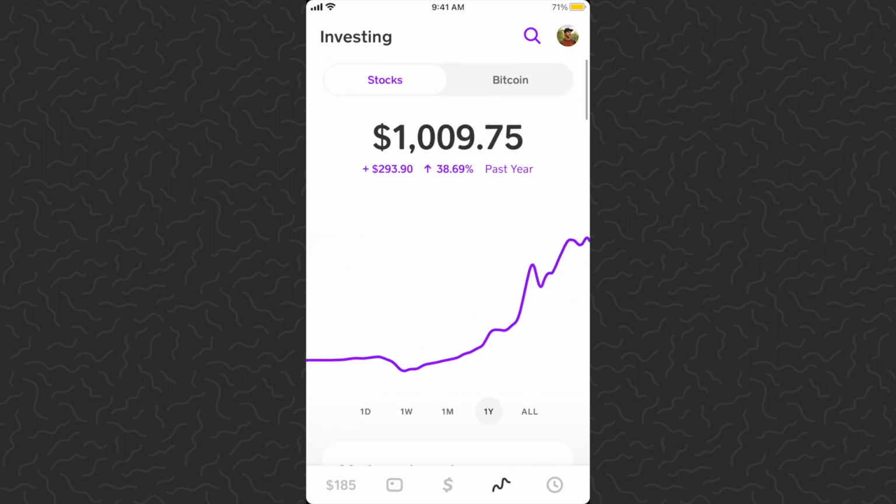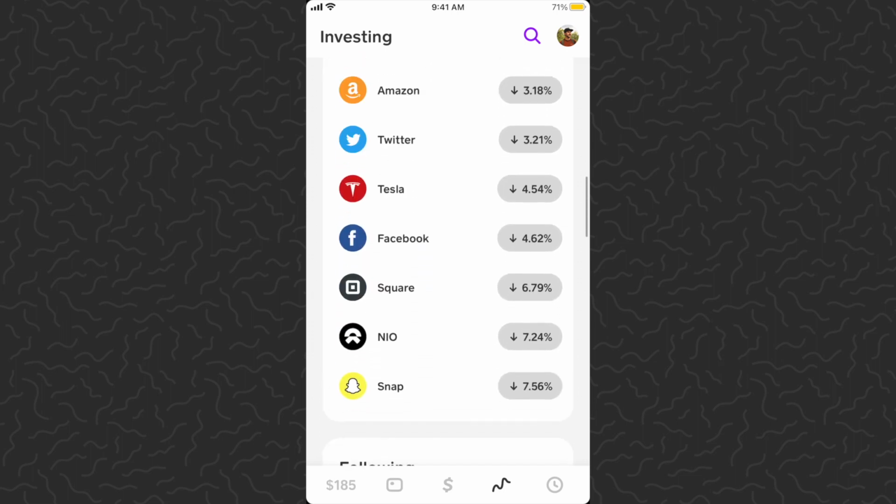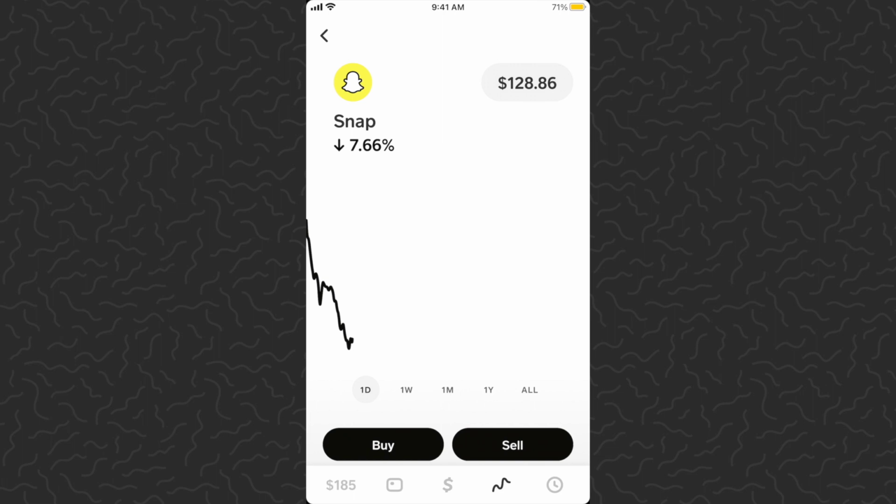If we look at a longer chart, we've had a good run here, so maybe we could expect a little bit of a bigger pullback. Let's just buy like $1 of some stuff today. So everything is down today. Snapchat, buying $1 of that for show.